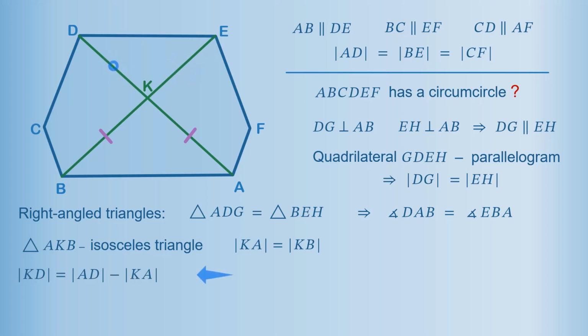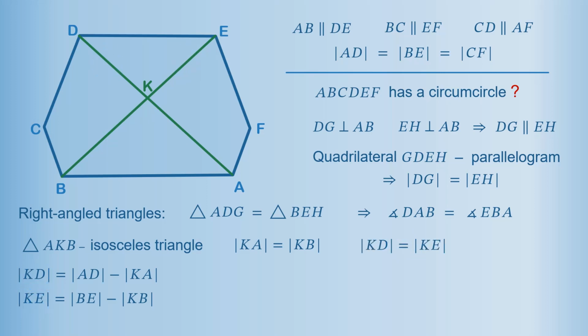The length of KD equals the length of AD minus the length of KA, and the length of KE equals the length of BE minus the length of KB. But the length of AD equals the length of BE, and the length of KA equals the length of KB. Therefore, segments KD and KE are equal to each other.